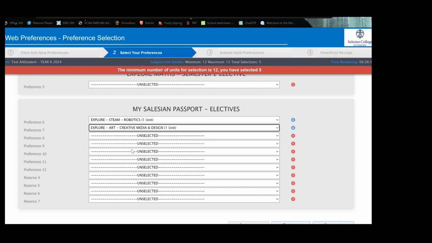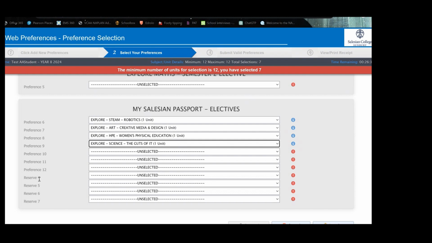Next might be an art subject, a PE, women's physical education, a science, the guts of it. These will be in the order which they most want to do them.